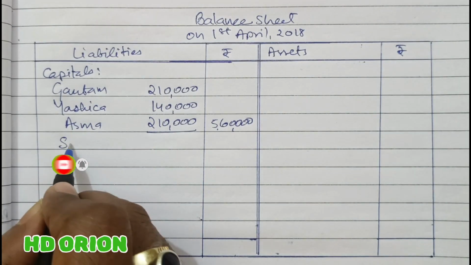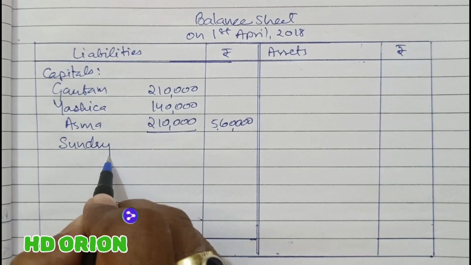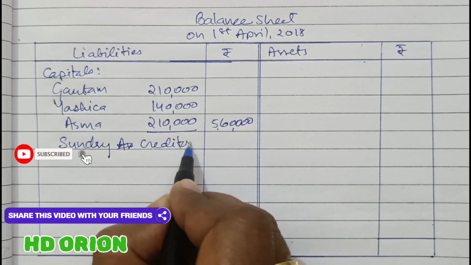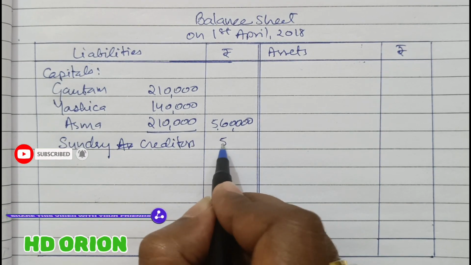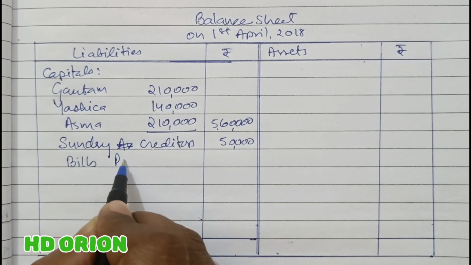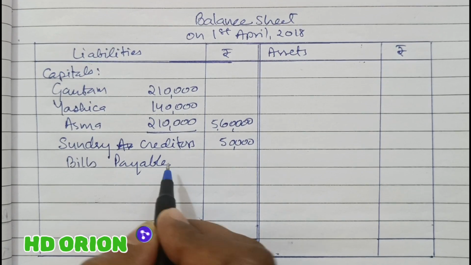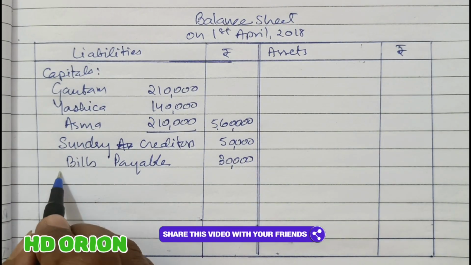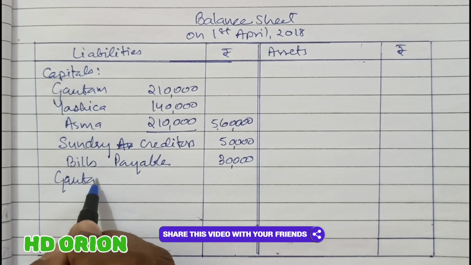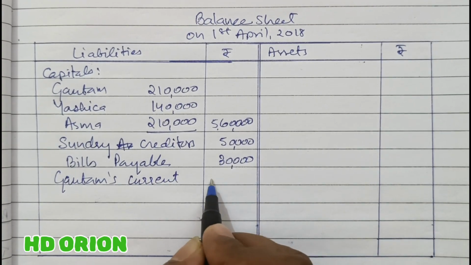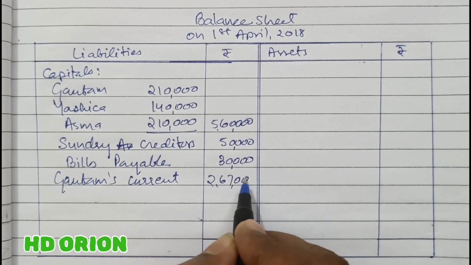Now from the balance sheet, sundry creditors, as it is, no change, rupees 50,000. Then bills payable, rupees 30,000, and Gotham's current account of rupees 2,67,000.